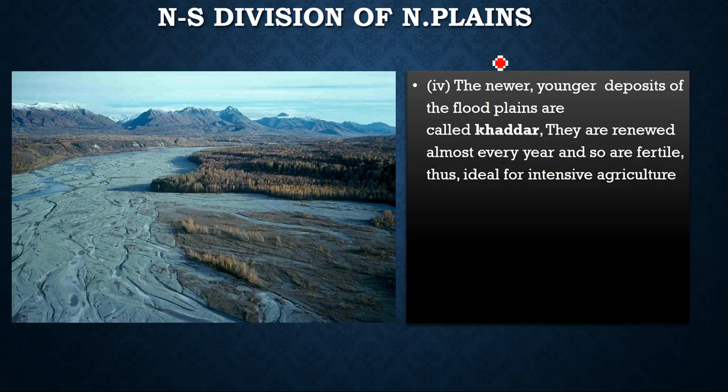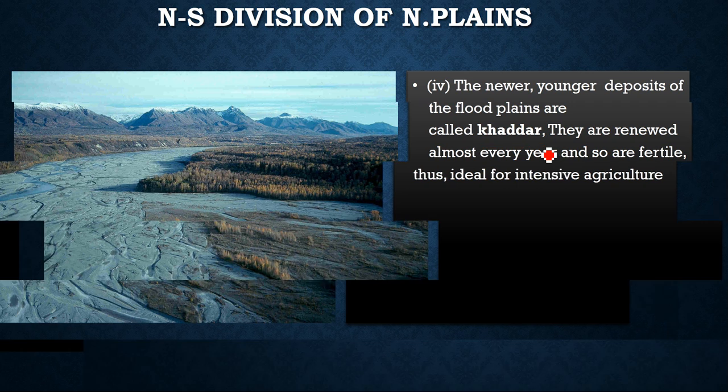The last is the newer or younger deposits of the floodplains called Khadar. You can see the floodplain, the water is going out. It brings silt, spreads to the bank. They are renewed almost every year and so are fertile. This is ideal for intensive agriculture. So this is Khadar. Babar, Terai, Bangar and Khadar. Remember these four along with the Indus plain, the Ganga plain and the Brahmaputra plain.